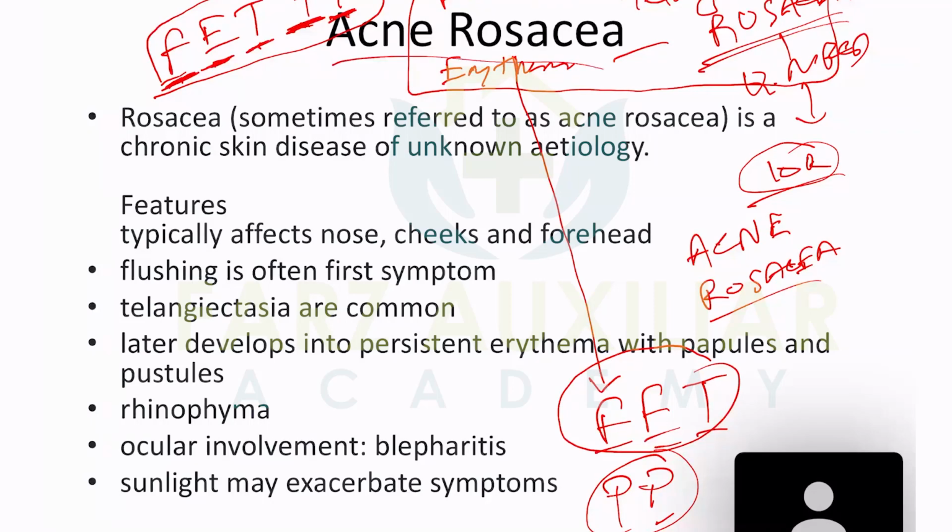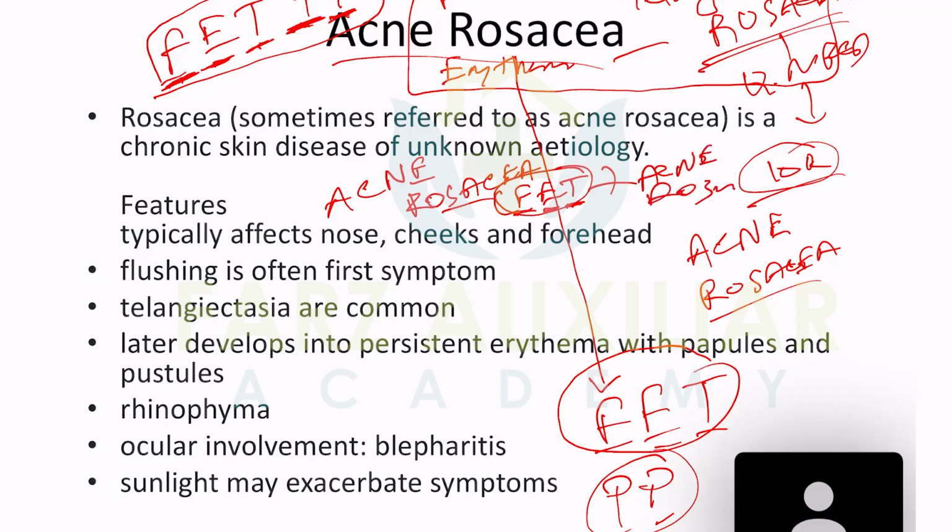Whenever you see acne rosacea in the options, look in the question for FET: flushing, erythema, and telangiectasia. If these three are present, the answer is acne rosacea. No need to go through the whole scenario. If you find FET, it is conclusive.